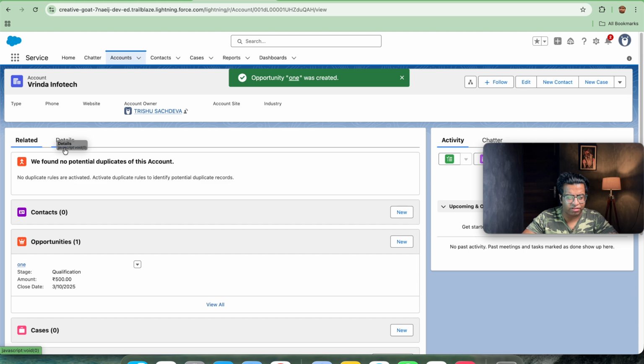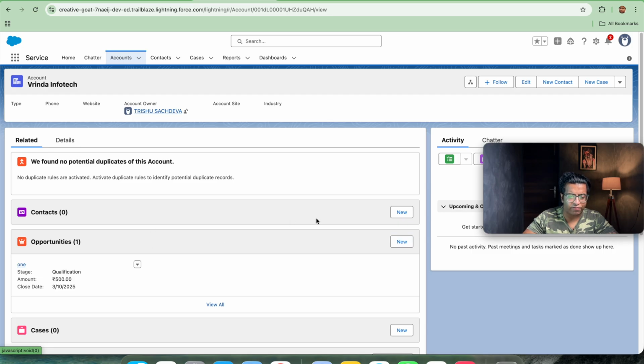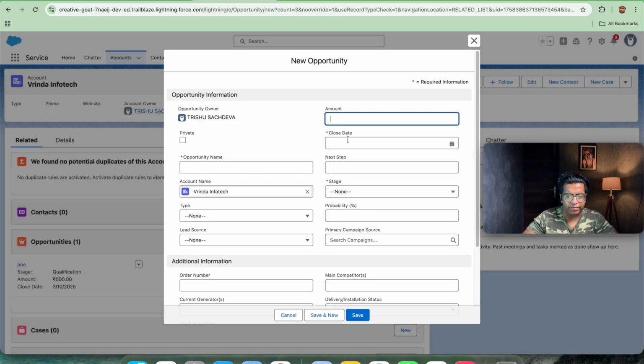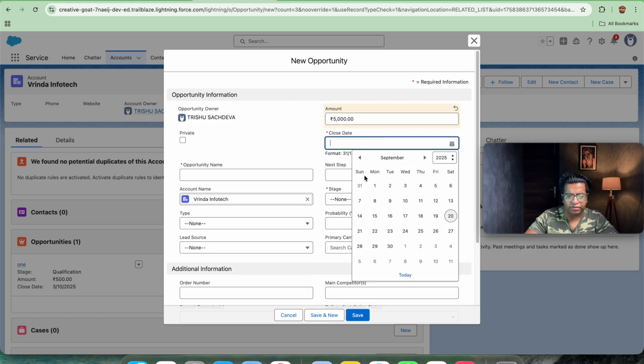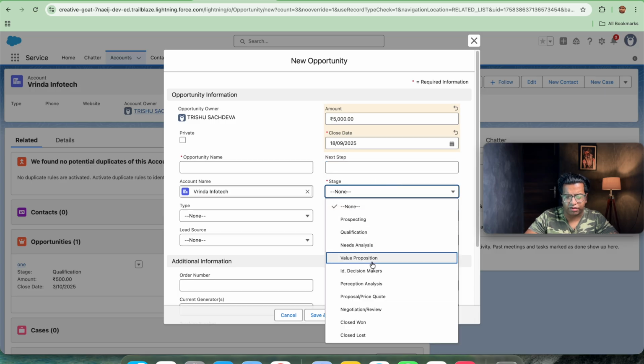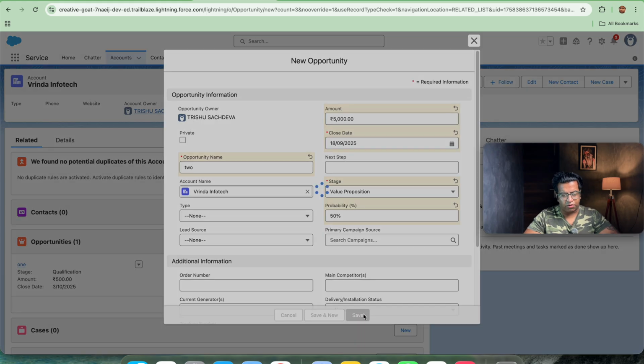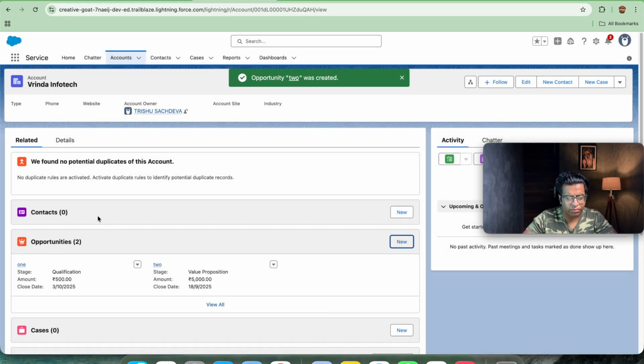You will be seeing now the 1 value will come here because 1 got updated. Now instead of 500, I will be saving 5,000, and here let's set the close date at 18th, let's set the stage as value proposition, let's set the opportunity name as 2, and let's save this out. Now you will be seeing that the highest opportunity is 2.